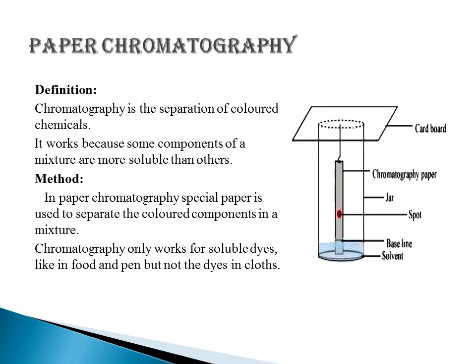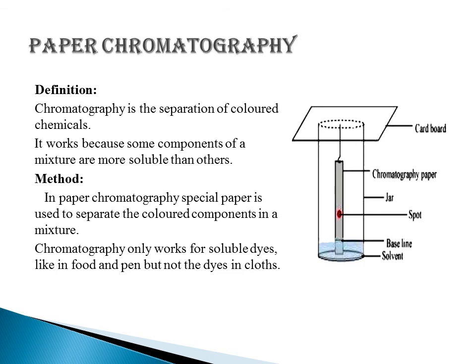Next process is paper chromatography. Dyes and inks are mixed to make the colors for food, clothes and pens. We can use a method called chromatography to find if the color in the ink of a pen is a pure dye or a mixture of dyes. So what is chromatography? Chromatography is the separation of colored chemicals. It works because some components of a mixture are more soluble than others.